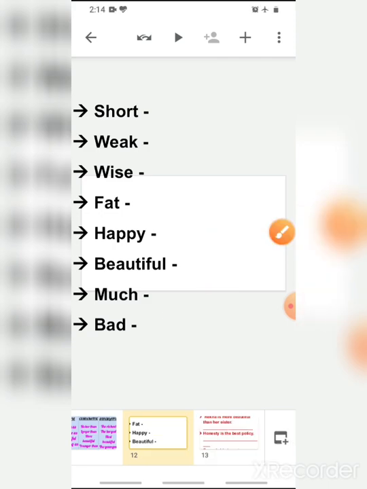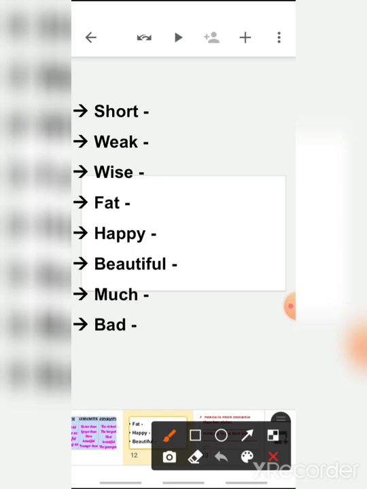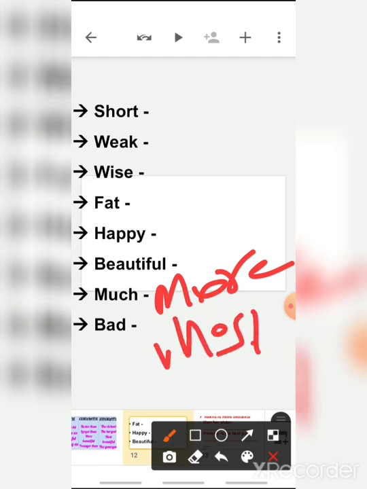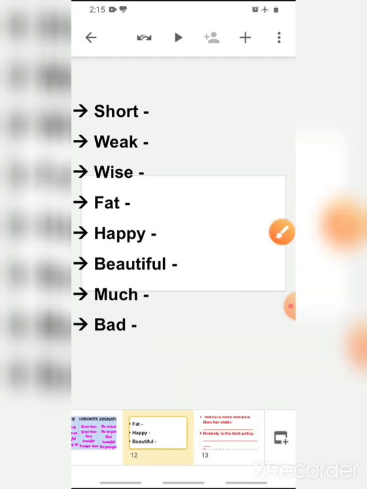Okay. Now comparative degree of much. What will be the comparative degree of much, children? Mucher, and superlative will be muchest? Is it correct? No. Comparative degree of much is more. And superlative will be most. Much, more, most.